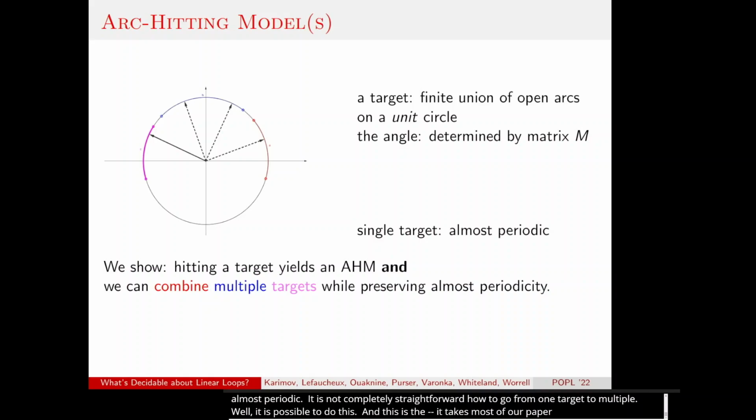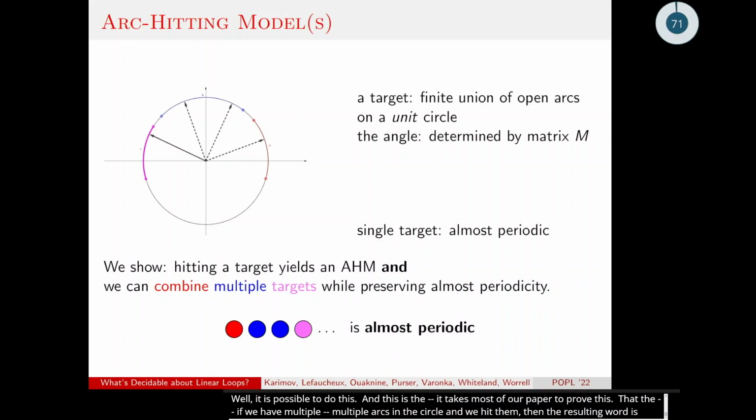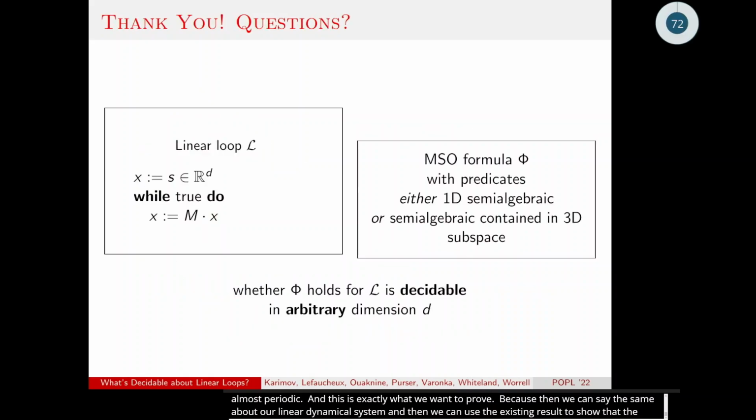that if we have multiple arcs on a circle and we hit them, then the resultant word is almost periodic. And this is exactly what we want to prove, because then we can say the same about our linear dynamical system, and then we can use the existing result to show that the model checking problem, as we had it, is decidable. So this is the last slide of my presentation, and that's why I want you to take a look at the result once more.